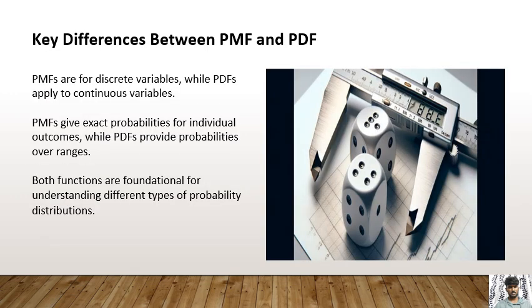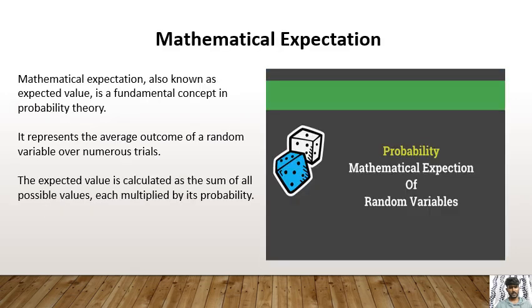Key differences between PMF and PDF. PMF applies to discrete variables while PDF applies to continuous variables. PMF gives exact probabilities for individual outcomes while PDF provides probabilities over ranges. Both functions are foundational for understanding the different types of probability distributions.